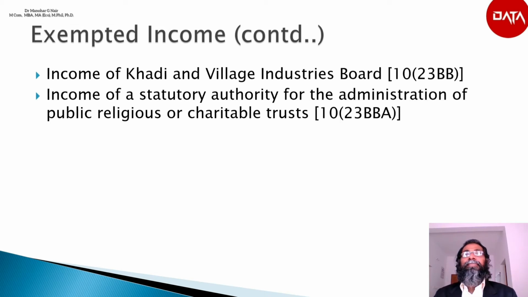The next point is income of a statutory authority for the administration of public, religious or charitable trust. Section 10(23BBA) deals with it.